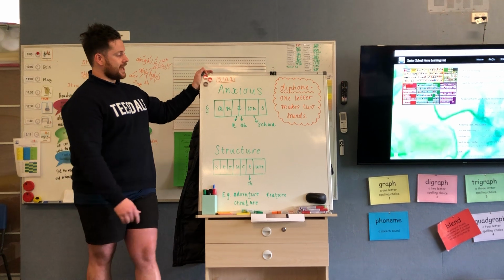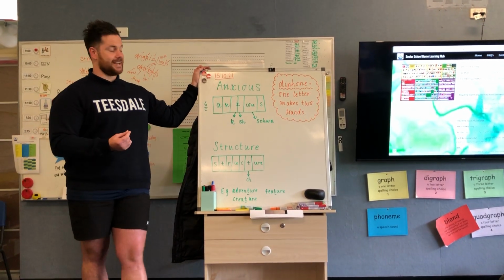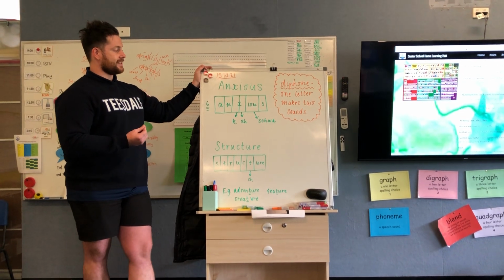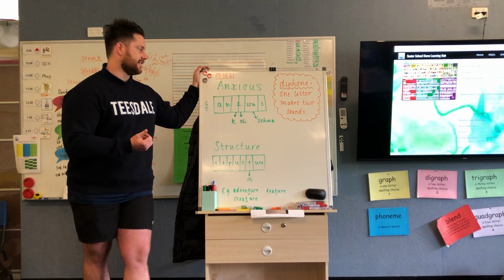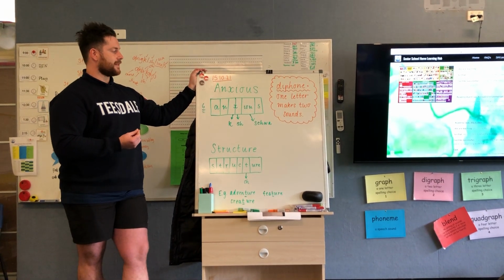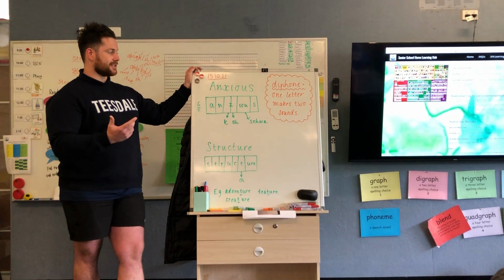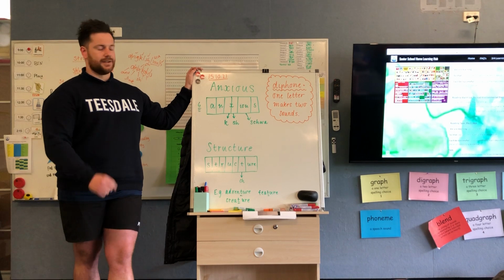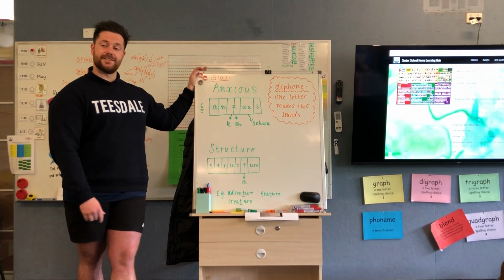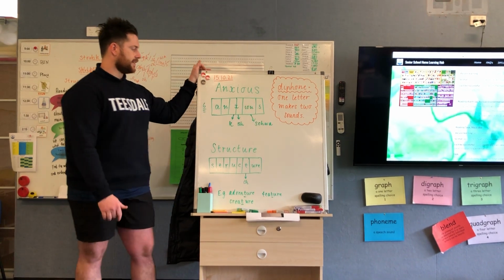Then we have the next part here, and this is to do with our speech and the way that we say it. Sometimes with our accents and the language that we use, we can tend to get a little bit lazy. So when we say anxious, the I, O and the U is a schwa sound. And that's to do with our accent. And then we've got the S on the end.